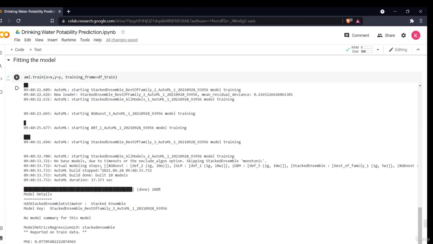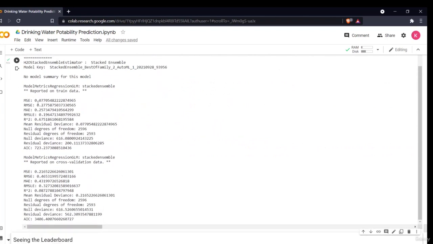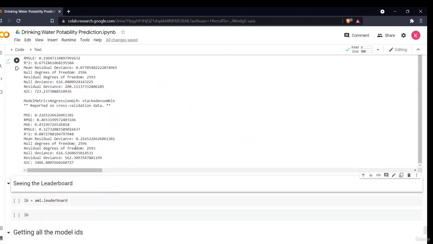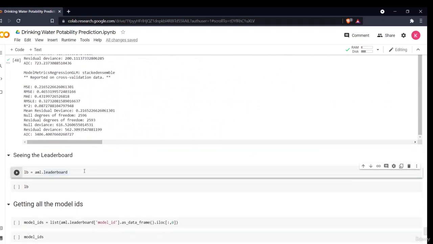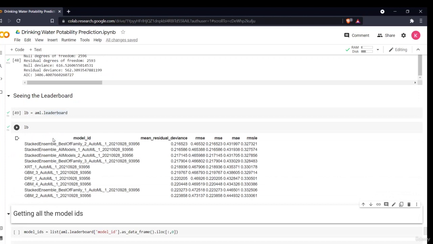Okay, so now as you can see, it is taking and checking all the models. First an ensemble model, then it is checking an XGBoost model, another ensemble model, all of these things it has taken, and then these are the different scores which are given. But now I can see which model performs best for me. So we'll use the leaderboard command, aml.leaderboard. Now it is giving me all the different models which were used.